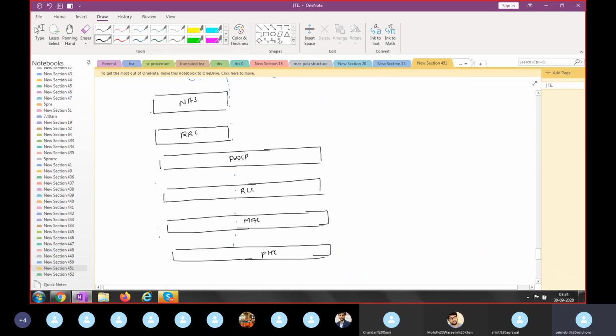These are the different layers in your LTE protocol stack architecture.